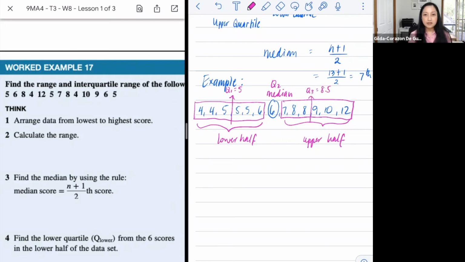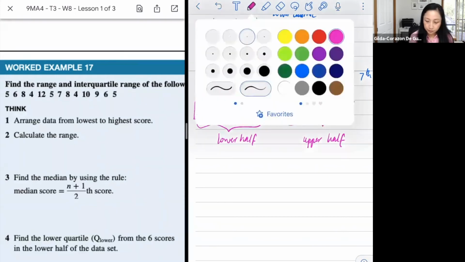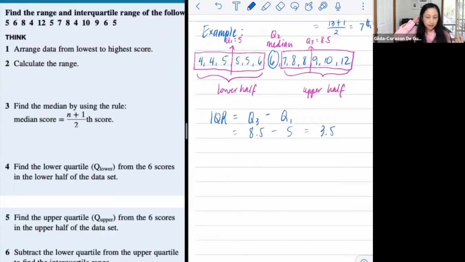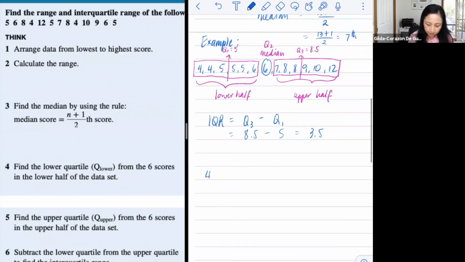Okay, so now you've got your Q3 and your Q1. Your IQR would simply be minusing them. IQR equals Q3 minus Q1, which is 8.5 minus 5, which is 3.5. If there are only 12 scores, so let's get rid of the 12 and let's have a look at this set of data.